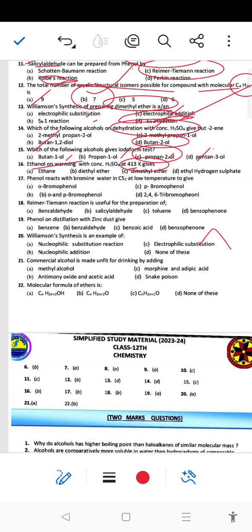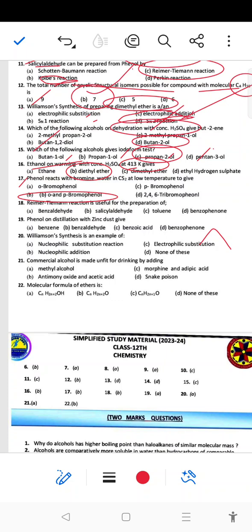So ethanol at high temperature will give ether, right answer diethyl ether. Next, phenol reacts with bromine water in CH2 at a temperature to give, so option ortho and para-bromophenol, 2,4,6 tribromophenol. So right answer is B option, that is ortho para bromophenol.